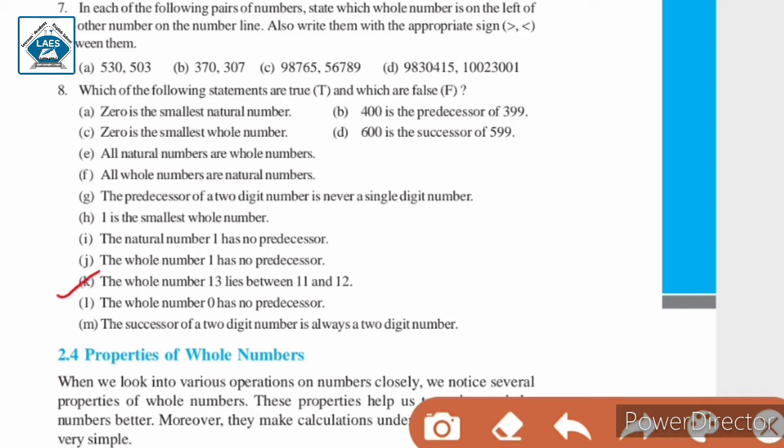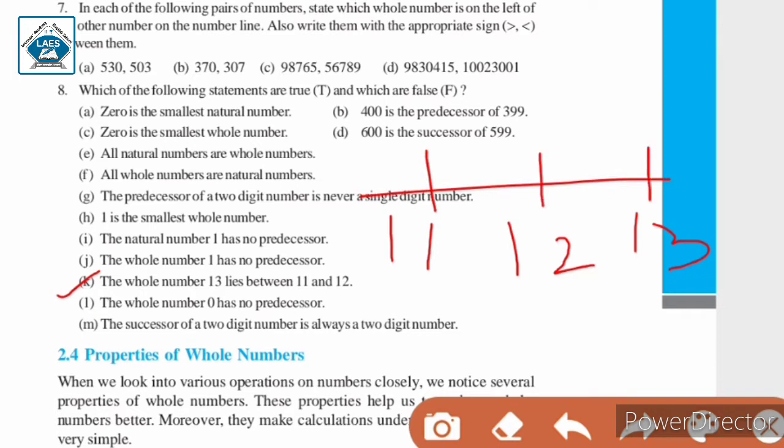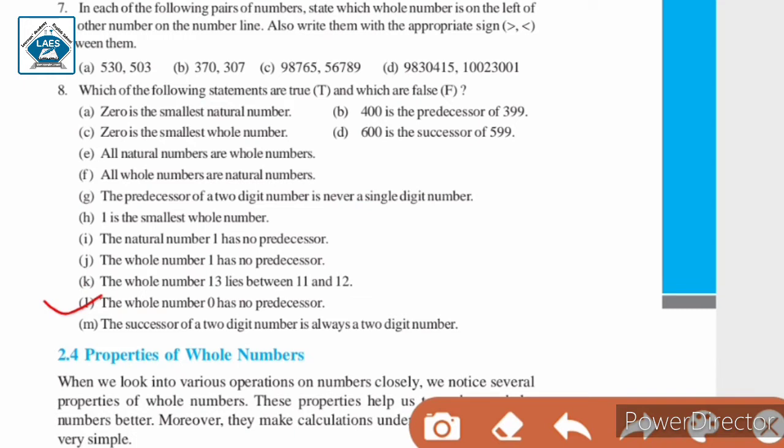Next, the whole number 13 lies between 11 and 12. This statement is false because on the number line after 11 there is 12 and then there is 13. So there is no whole number between 11 and 12. So this statement is false. Next, the whole number 0 has no predecessor. The statement is true because there is no whole number smaller than 0. So there is no whole number before 0. 0 is the first whole number. So this statement is true.